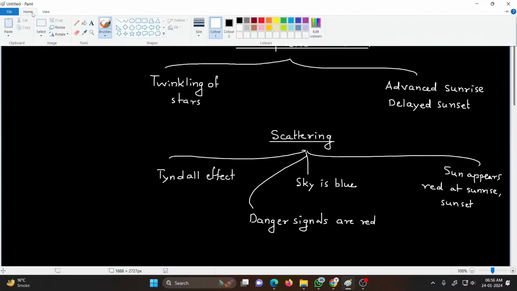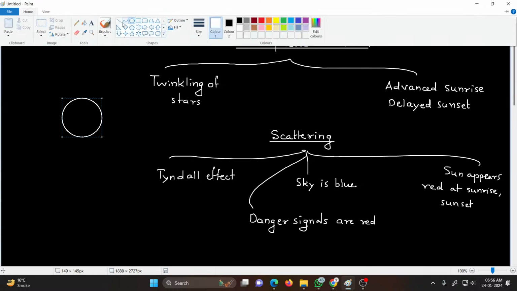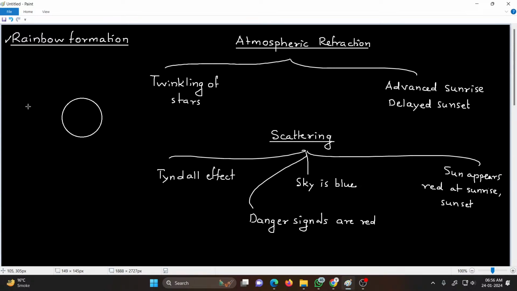So when it rains and small water droplets are floating in air, sun rays pass through those droplets. When they are incident on the water droplet, light passes from air to water. That means from a rarer medium to a denser medium.